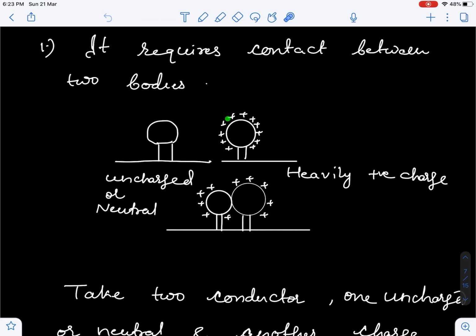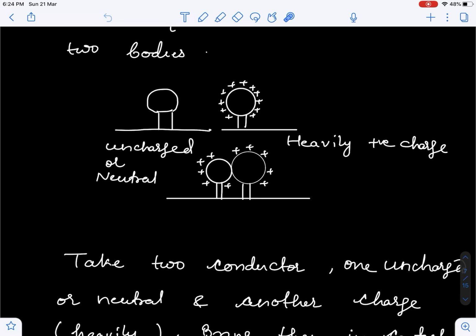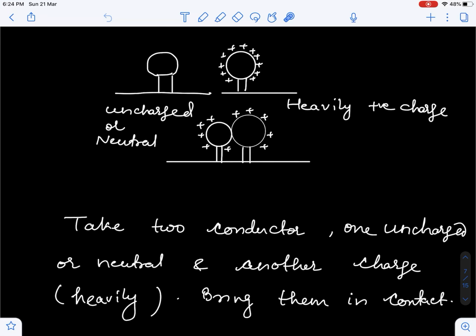This positively charged body has an excess of positive charge. So when they are brought in contact, some positive charge will reside on this uncharged body and it becomes positively charged. One thing we have to keep in mind is that in conduction touching is required, and the nature of charge developed on the second body is of the same type: if the first is positively charged, it will develop the same charge on the other body.